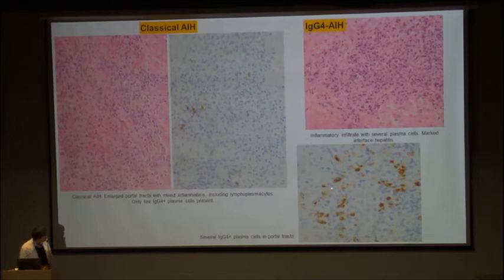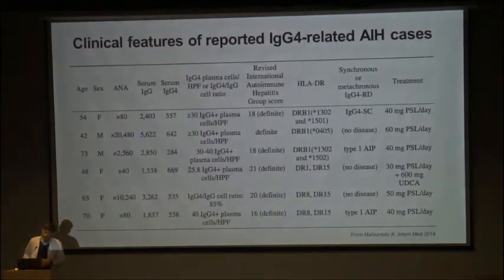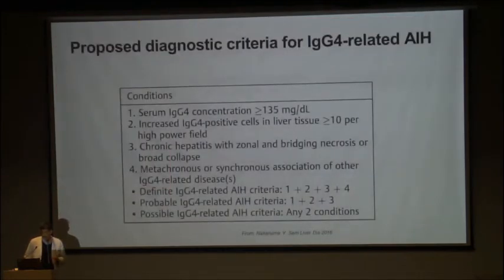And the only difference in the biopsy is that there are several IgG4 plasma cells in the portal tracts. Some of the reports that I have mentioned here mention that IgG4 related disease has more intense inflammatory activity, but the number of cases is too small to draw that inference. The proposed diagnostic criteria for IgG4 related autoimmune hepatitis are 4.